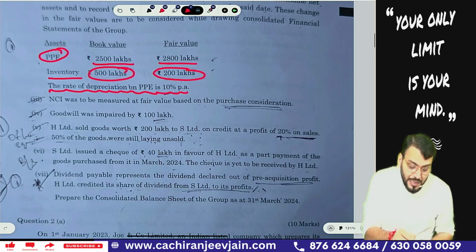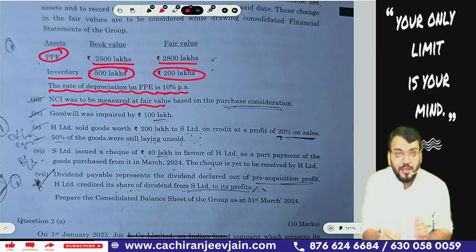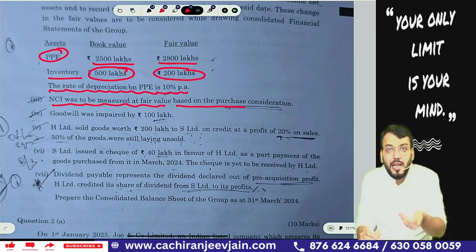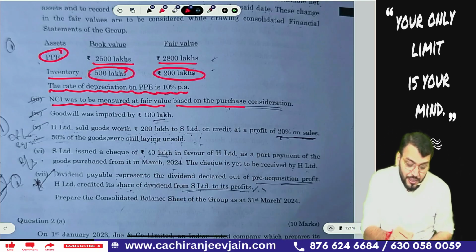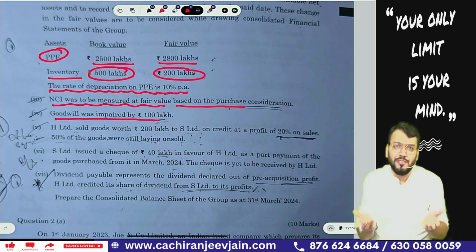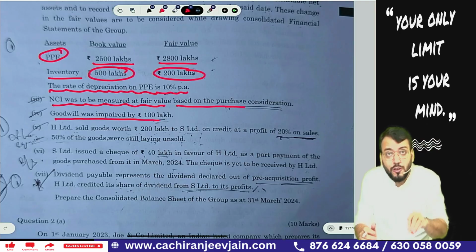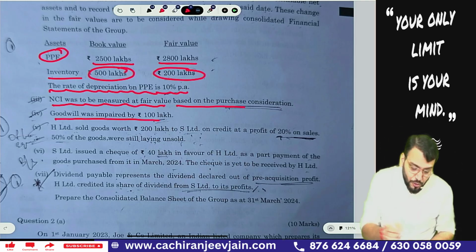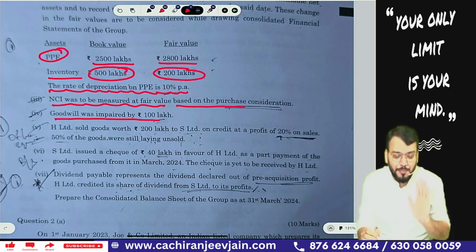Okay, sir. Then NCI was to be measured at fair value. Fair value method will be applied based on the PC. So we need to calculate proportionate amount of PC for 20% NCI. Goodwill was impaired by 100 lakh, so 100 lakh will be goodwill impairment, and because there is a fair value method, there will be full goodwill, so impairment loss will be attributable to both parent company and NCI. Okay, so the amount of impairment has been given.